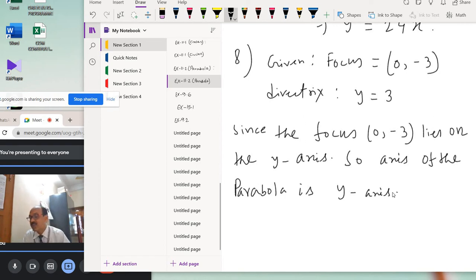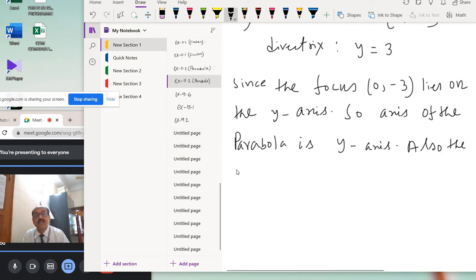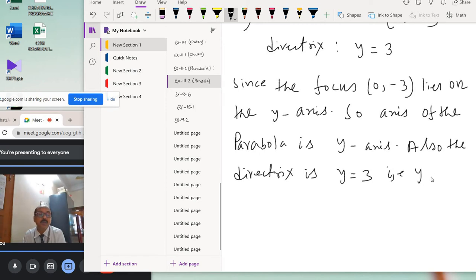Okay, also the directrix y equal to 3, that is y equal to a.